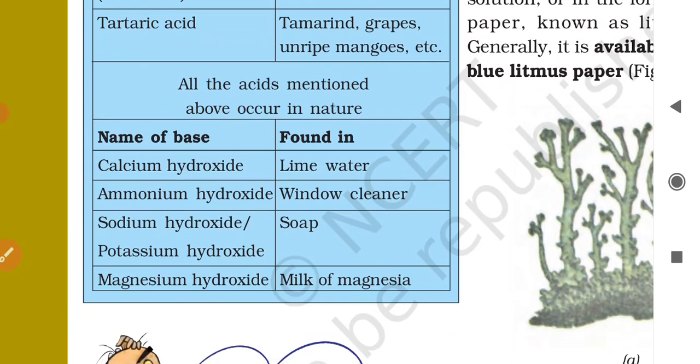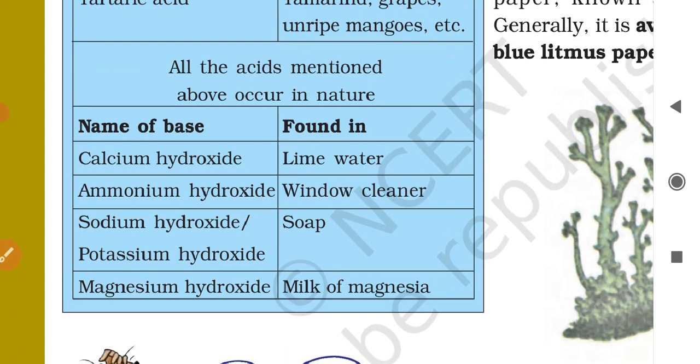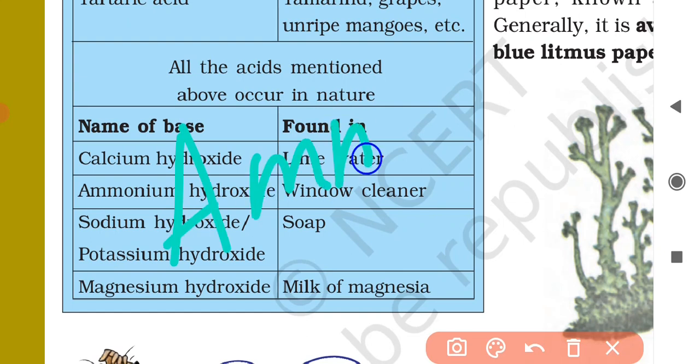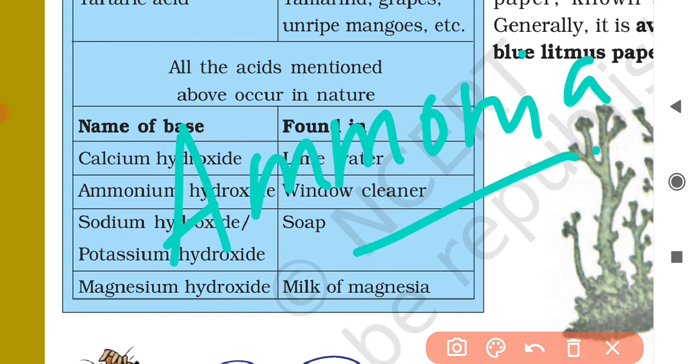Next come the bases. Here we'll see some of the bases. Calcium hydroxide is found in lime water. Ammonium hydroxide is also known as ammonia solution, and it is found in window cleaners.